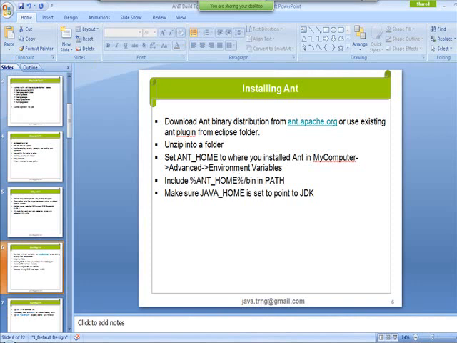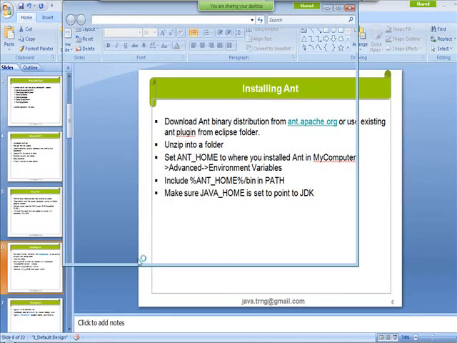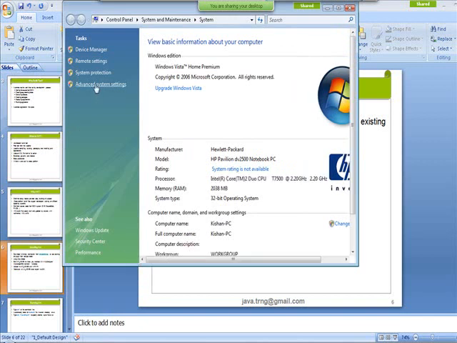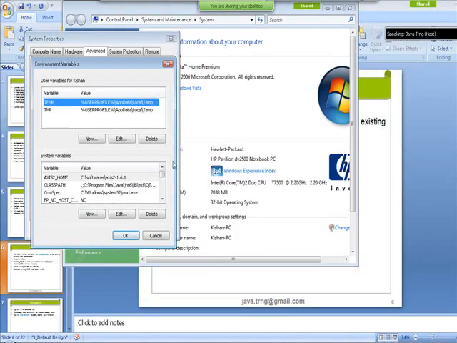We already know how to set up the environment variable. You can just right click on My Computer, go to Properties, click on Advanced system settings and click on Environment Variables. This is in the case of Windows Vista, but other operating systems have a similar flow.